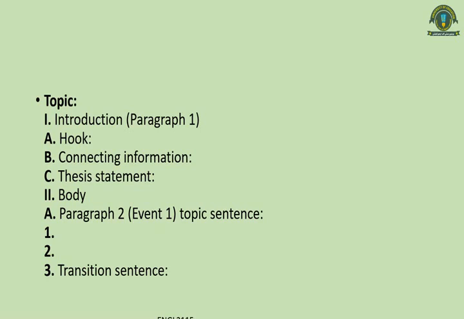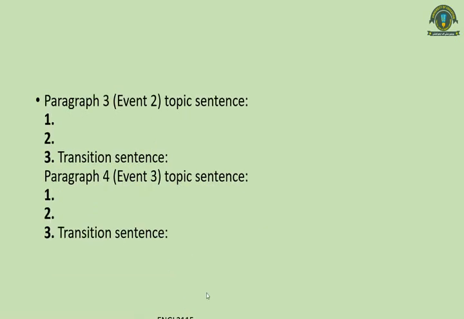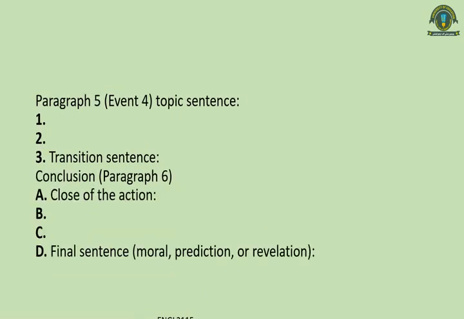We normally are unable to write a good essay because we don't follow any strict outline. In paragraph 2, you have to write the topic sentence, the main sentence of what this paragraph is going to be about, then 2 details, and then the transition sentence. Similarly in paragraphs 3 and 4, and then 5 and 6, you will have to decide about your conclusion.